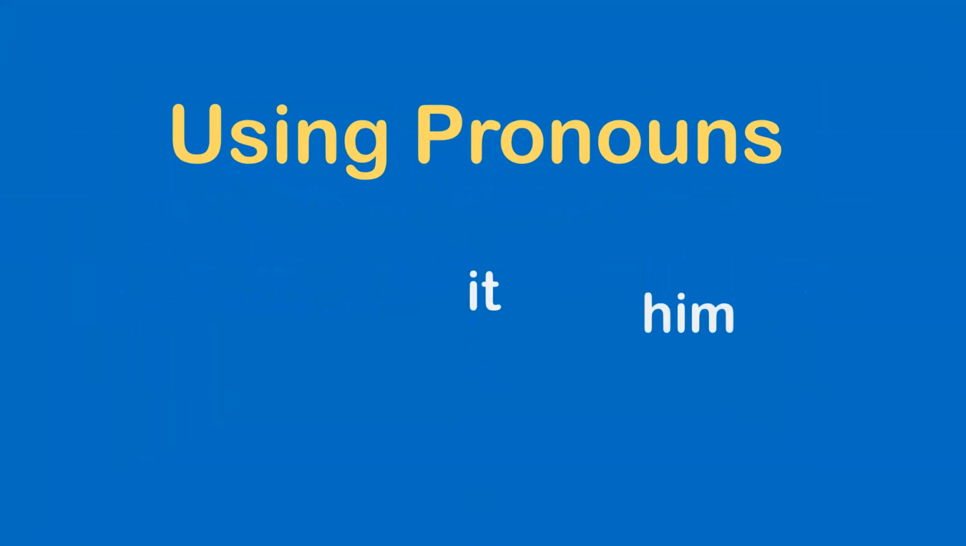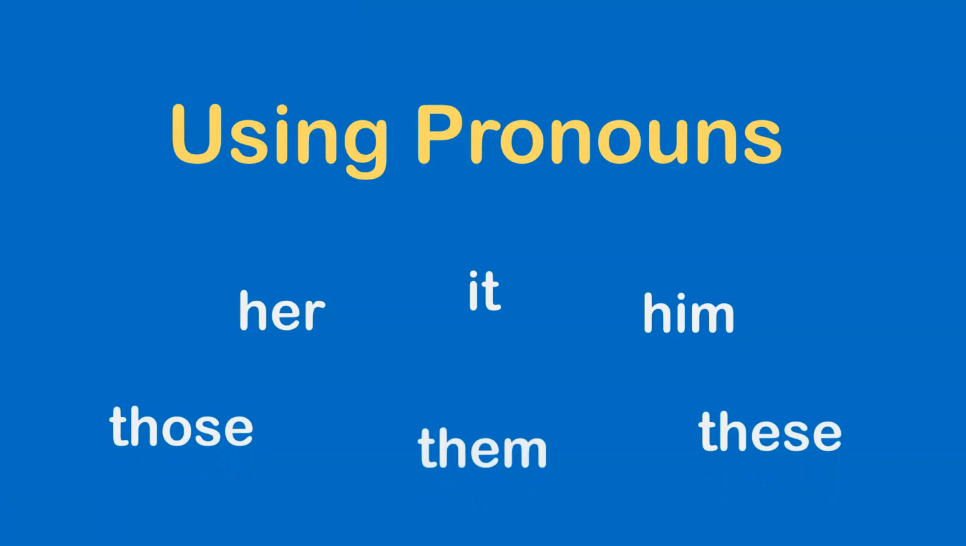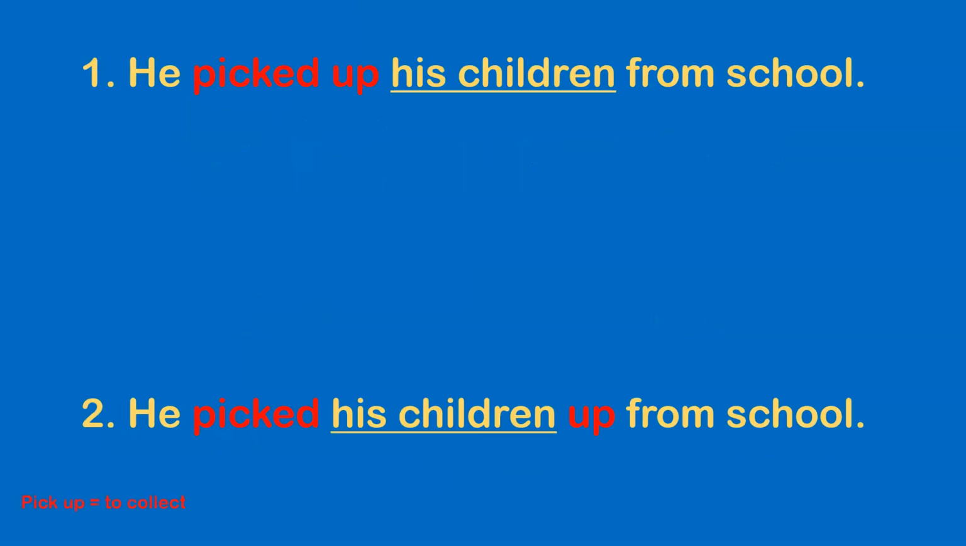However, using pronouns causes us a little problem. Pronouns such as her, it, him, those, them. These have a rule about their position in separable phrasal verbs. Let's go back to our two sentences. He picked up his children from school. He picked his children up from school.